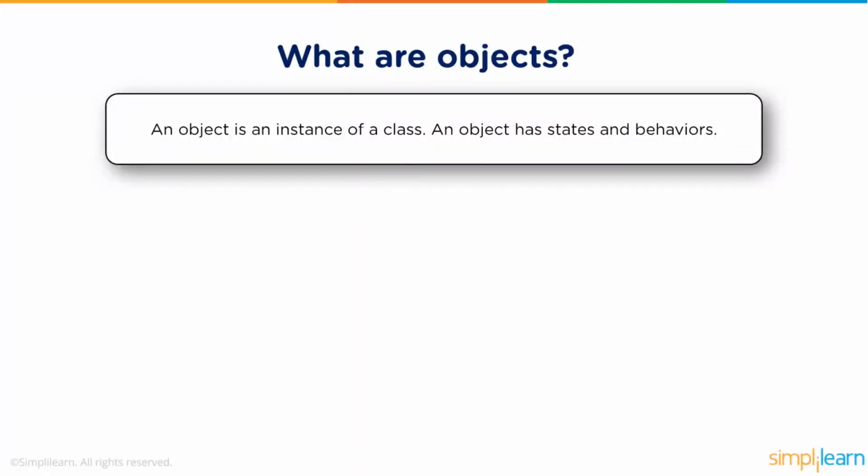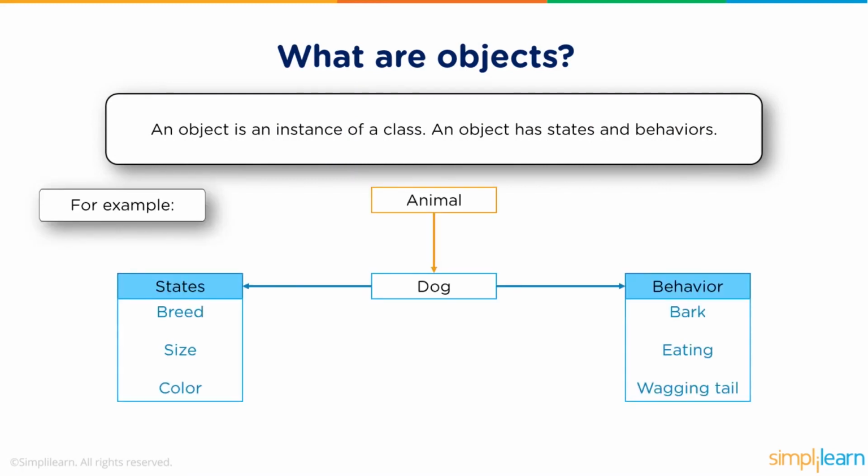So what are objects? An object is an instance of a class. Let's have a look at an example. In this example, animal is a class and dog is its object. The object dog has states and behaviors. We can have dogs with different breeds, sizes, and colors. These are considered as the states of object dog.